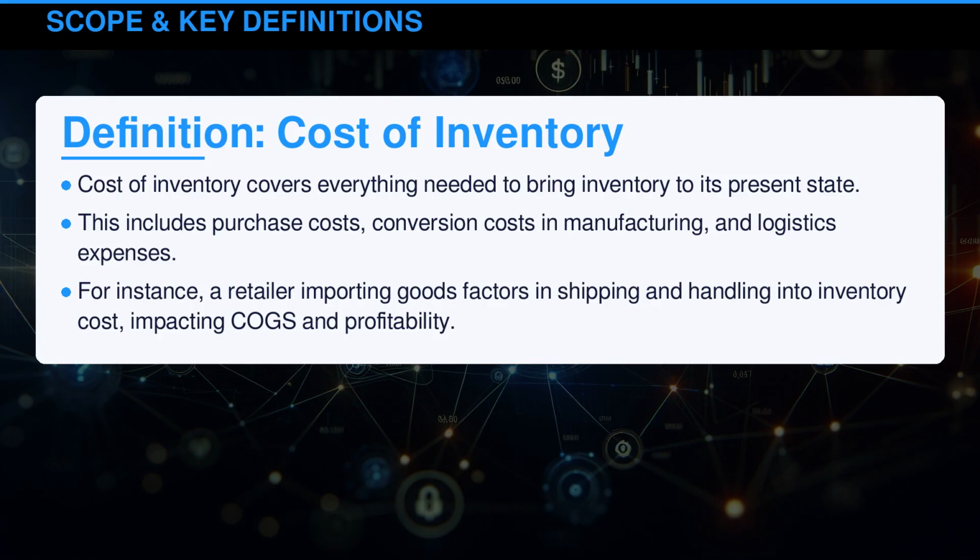Cost of inventory covers everything needed to bring inventory to its present state. This includes purchase costs, conversion costs in manufacturing, and logistics expenses. For instance, a retailer importing goods factors in shipping and handling into inventory cost, impacting COGS and profitability.